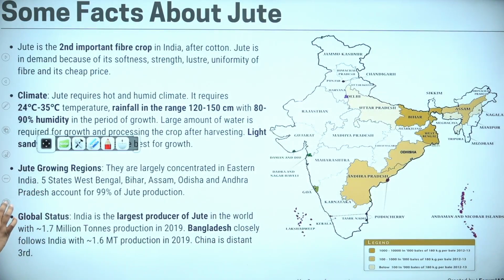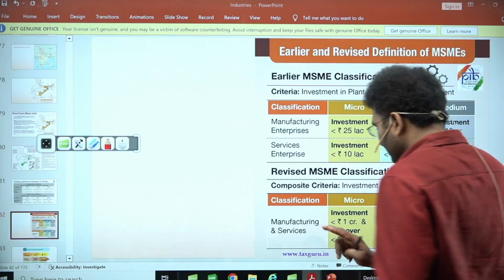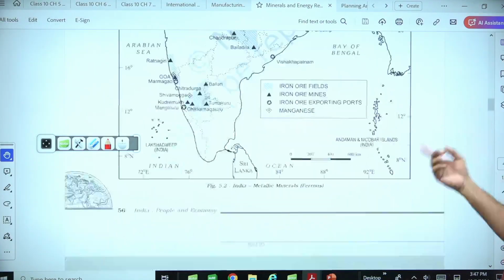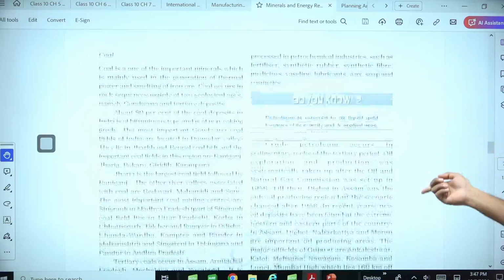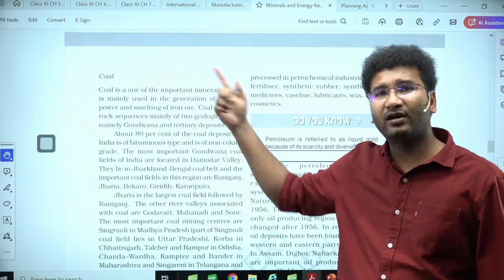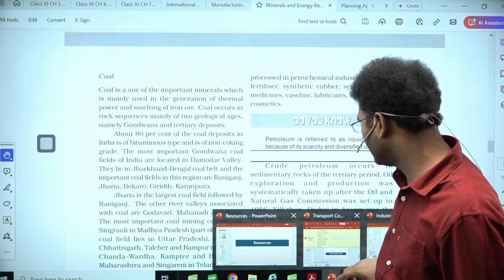Now come to our next components that are in the industries and minerals. See, minerals, there are endless numbers. Look here, minerals and energy, it talks about what is the coal. Now where is coal found? Coal, how many types of coal are there? Let's quickly go and look into the different types of coals that are there.